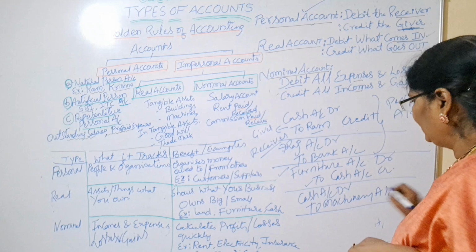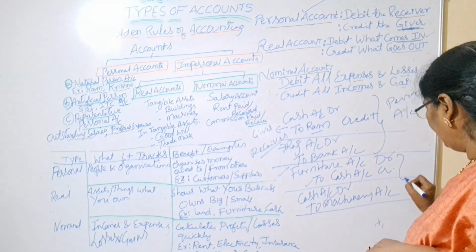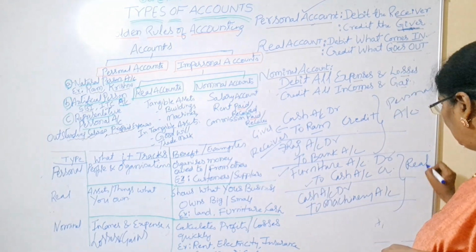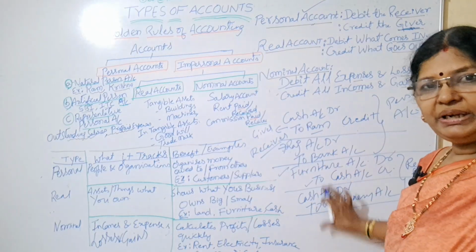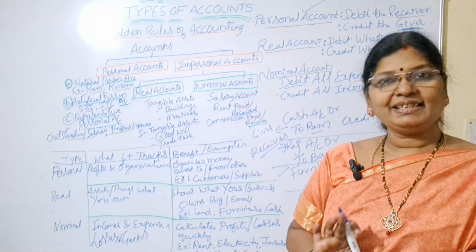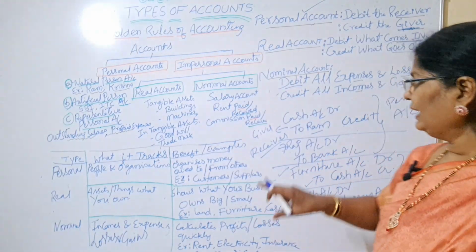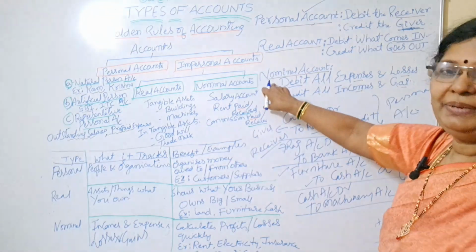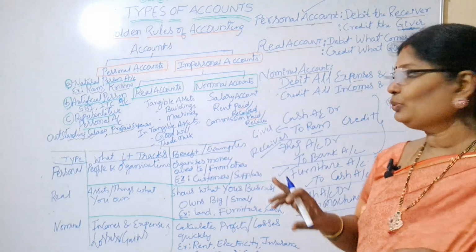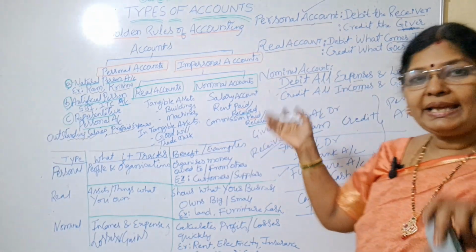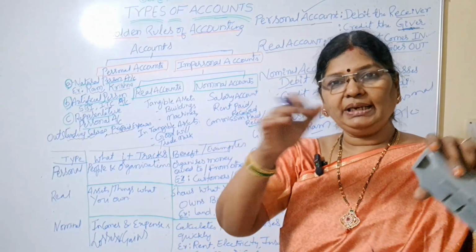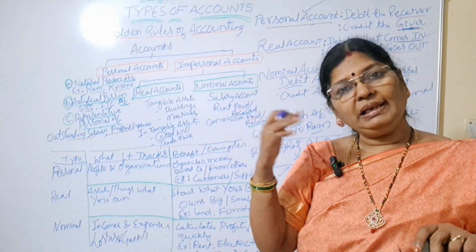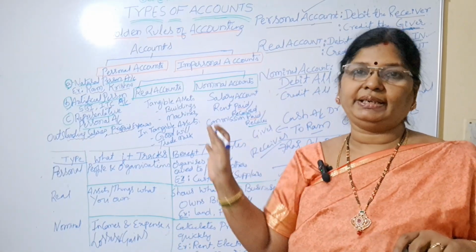Is it clear? So this is about the real account. These two entries are for real account. Is it clear? Okay. Then next I will explain nominal account. So what is the rule for nominal account? All expenses and losses are to be debited, and all incomes and gains are to be credited.